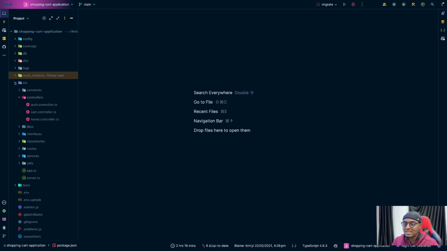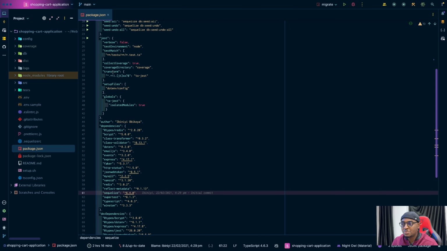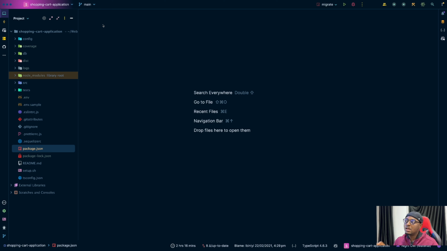All right, so let me first say that when I thought of this shopping cart thing, and you will see when I get into the actual code, I actually stored the cart data inside Redis and not in the database. Now that I think about it, I'm like, okay, why did I do that? Honestly, at that point in time, I think the thought process was that cart data is temporary anyways, so why do we want to store it in a database, if we would have to remove it eventually?